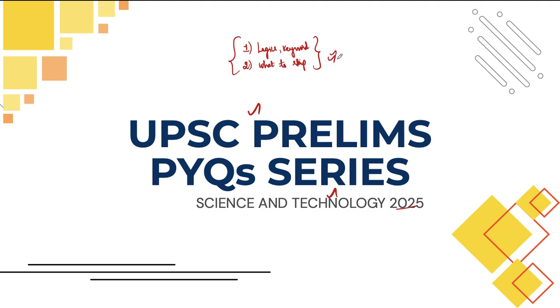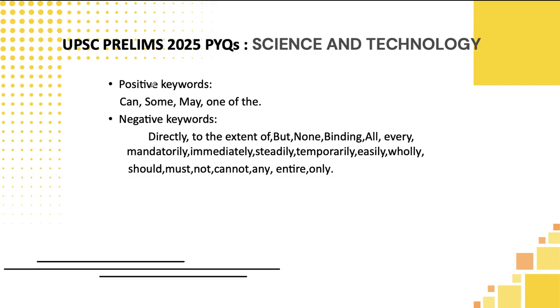So stay tuned till the end of the video to get clarity on this, and we'll discuss some of the positive and negative keywords. Positive keywords are can, some, may, one of the. Negative keywords are directly, to the extent of, but, none, binding, all, every, mandatorily, immediately, steadily, temporarily, easily, wholly, should, must, not, cannot, any, entire, only. Students, we need to remember these keywords, then only we can apply this keyword strategy effectively inside the exam hall.